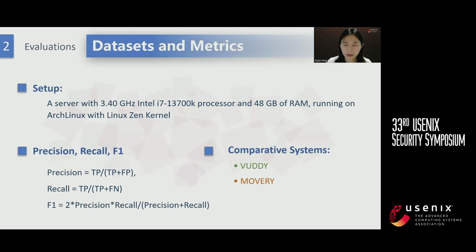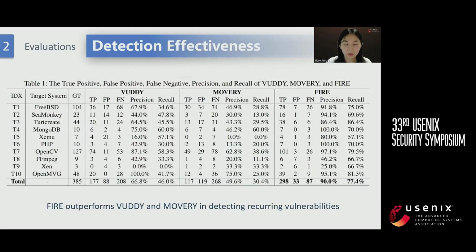We use widely used metrics to measure the performance of FIRE. In our paper, we compare FIRE with two accurate and scalable tools for detecting recurring vulnerabilities, Wenjie and Maury. From the table, we can see that FIRE outperforms Wenjie and Maury in detecting recurring vulnerabilities. For example, FIRE achieves a detection precision of 90% with a recall of 77.4%. Both Wenjie and Maury are inferior to FIRE.